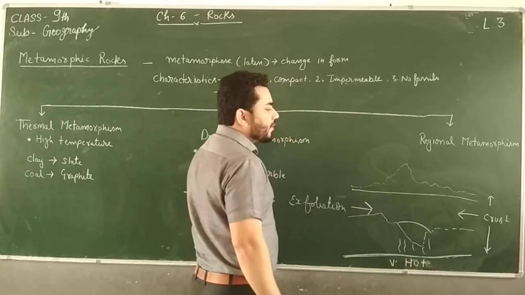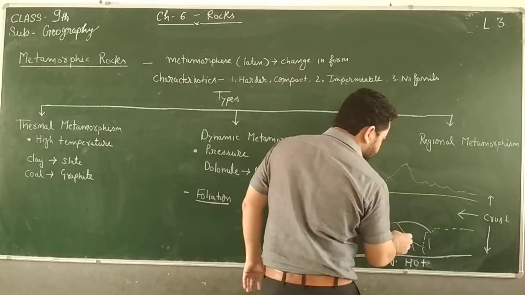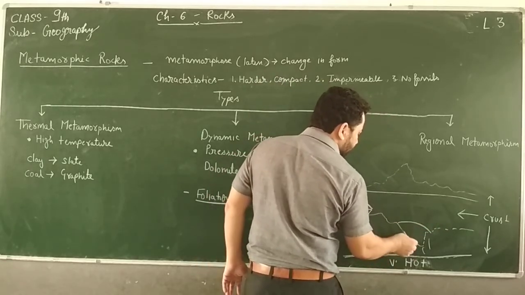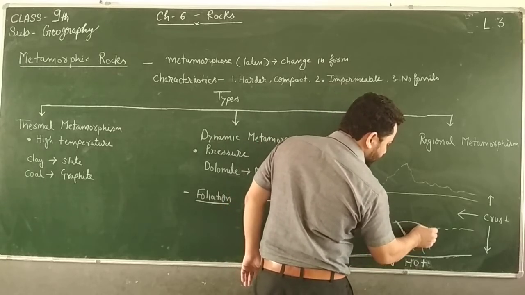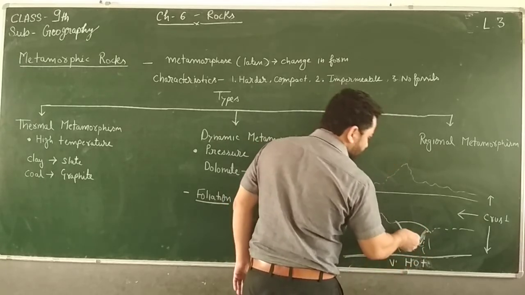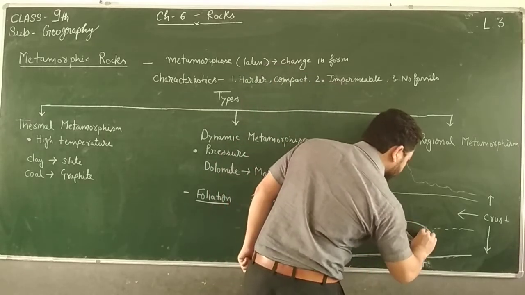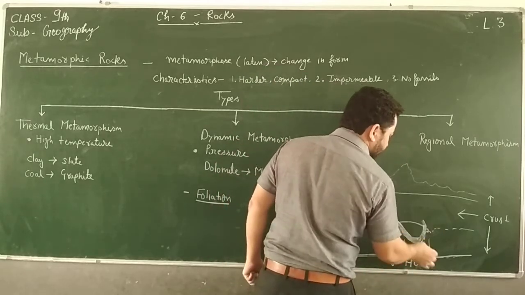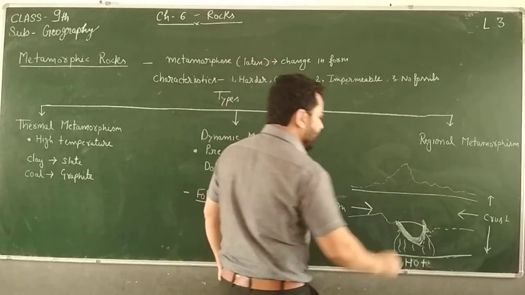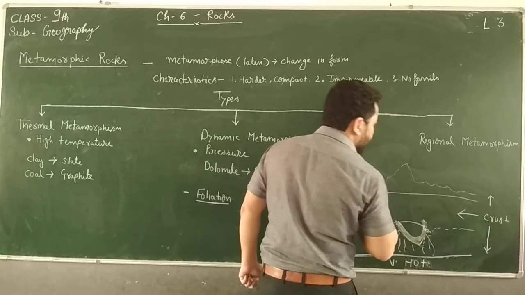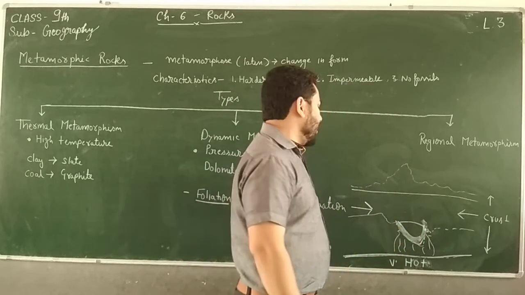And the rocks which were existing here, suppose there was igneous rock, here at this line igneous rocks were there, clear. Now what will happen, these igneous rocks will experience heat, and they will change their form, and will become metamorphic rocks, clear.